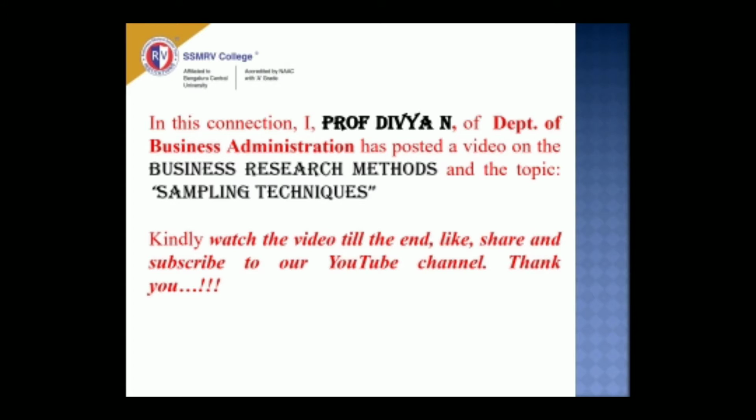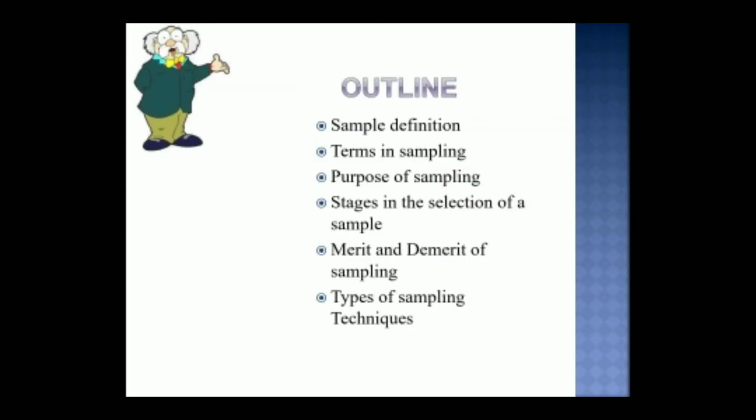Following are the topics to be covered in the chapter: sample, its introduction and definition, various terms relating to sample, why sampling is important or what is the purpose of sampling, the different steps or stages involved in selection of a sample from the population, merits and demerits of sampling, and at the end a very important topic, the different techniques or sampling methods.